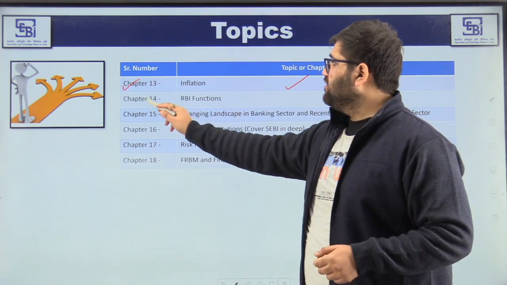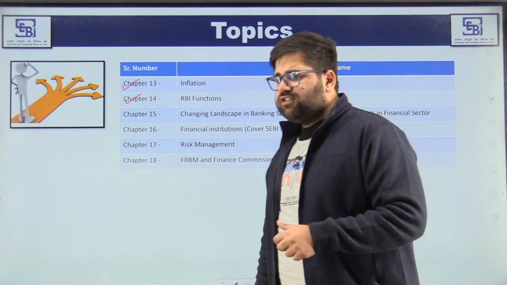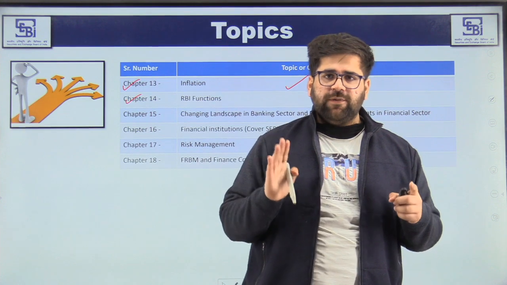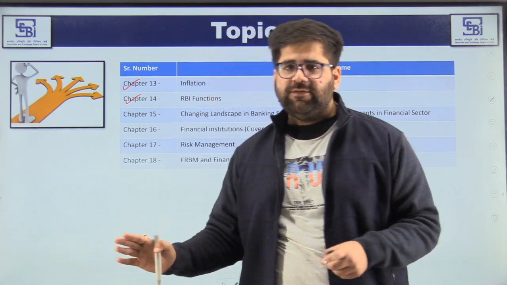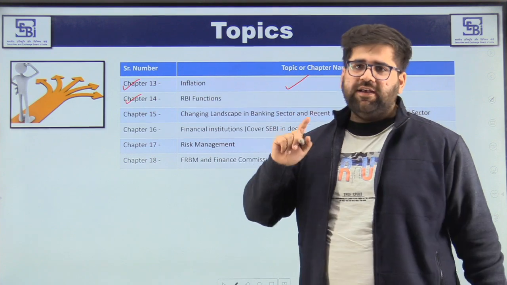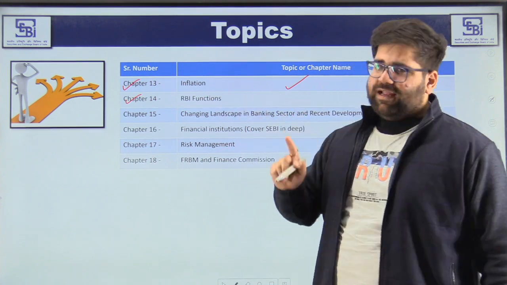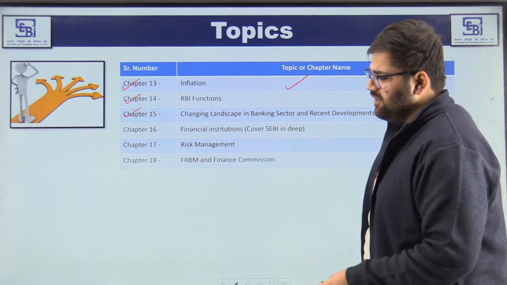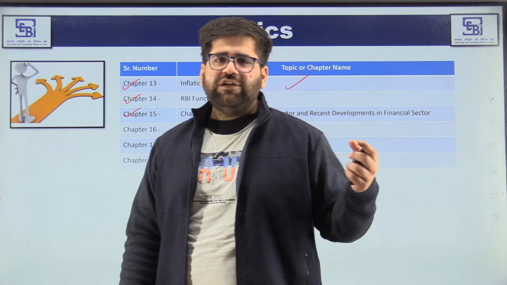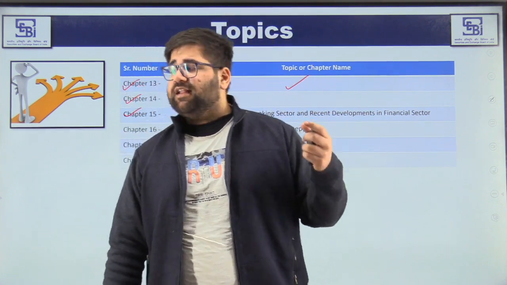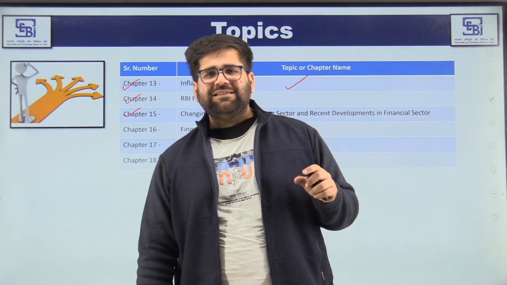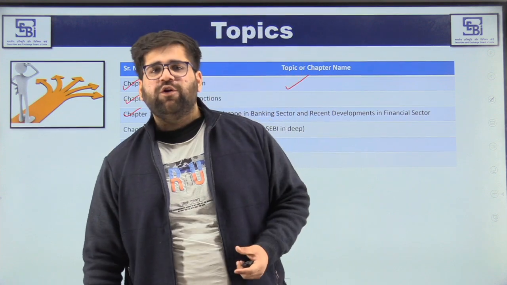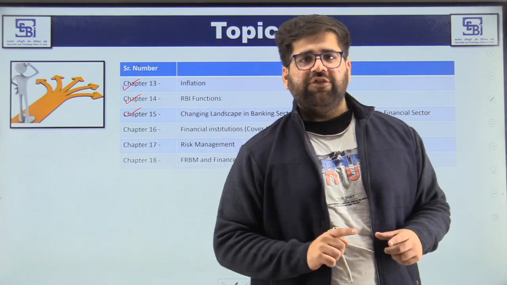Then chapter 14, RBI functions. This chapter is also very important, I would say, because RBI is the regulator of Indian financial markets. RBI is a regulator of Indian banking system as well. So I will say you can have a good understanding of RBI in this chapter. But again, cover the basics first. Then talking regarding chapter 15, which is changing landscape. See, changing landscape is a bit current affairs oriented chapter. So if you are good on current affairs, then your chapter 15 is moderately done. Now here you can just understand what is payment bank, what is small finance bank, which will be a part of your Indian financial markets only.